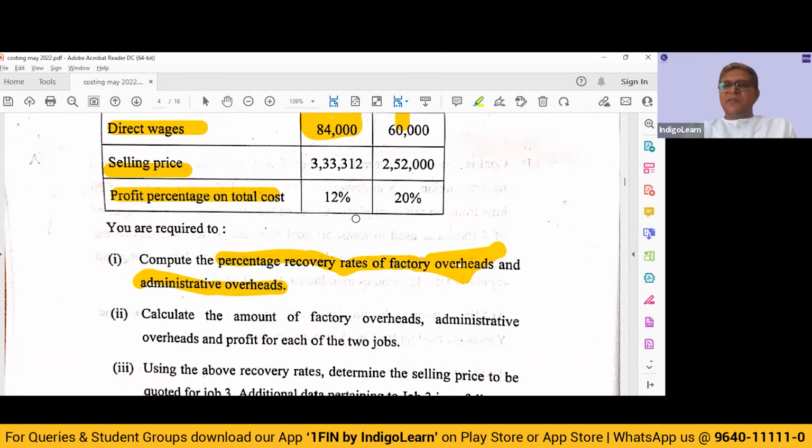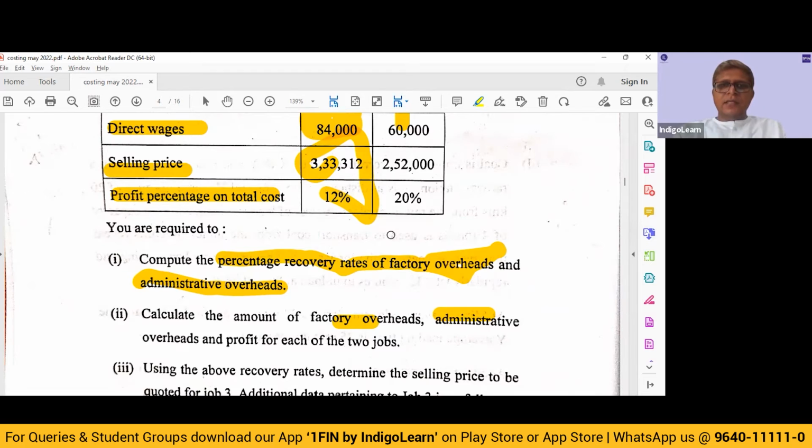So profit can be directly computed because they have given the percentage and the sales price. Based on the percentages 66.67 and 20 that we will find out eventually, you have to multiply and find out what is the factory overhead and what is the admin overhead. So this also is going to be a simple, straightforward point.